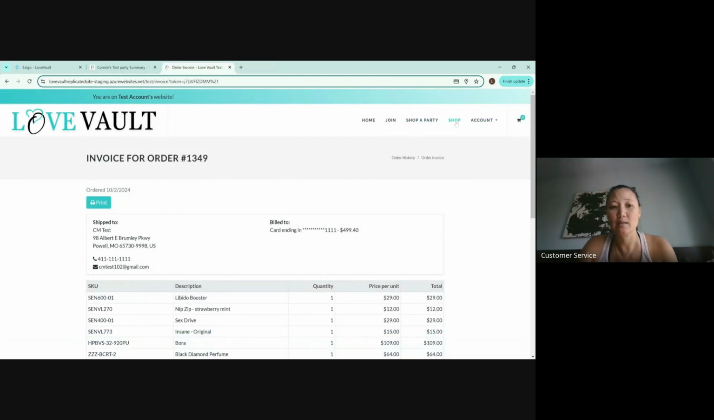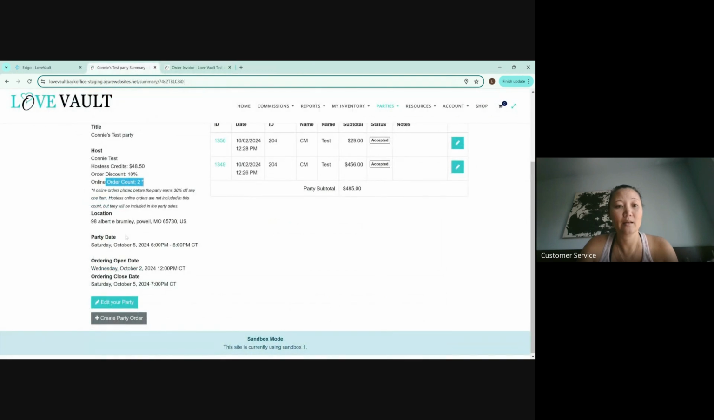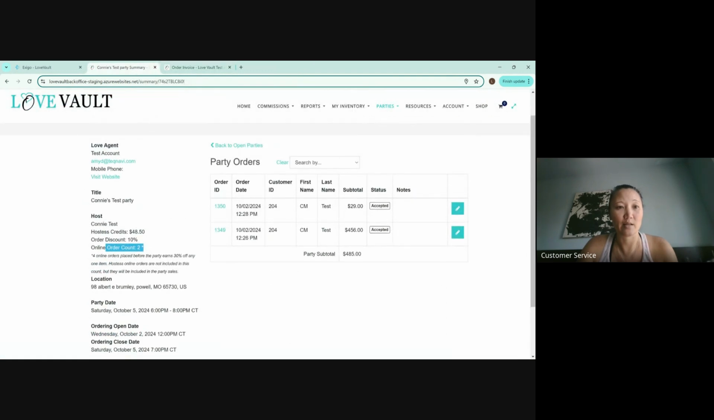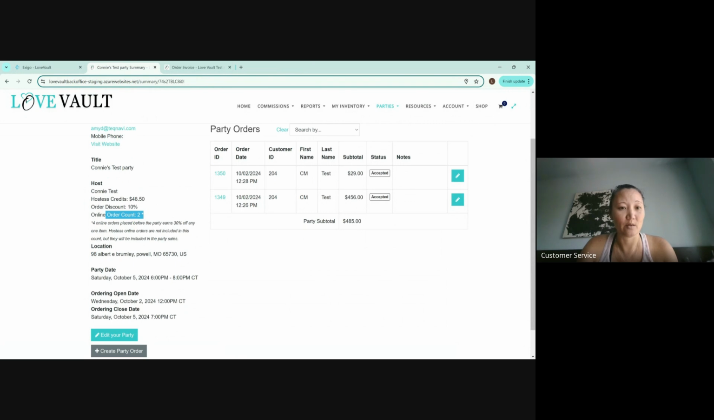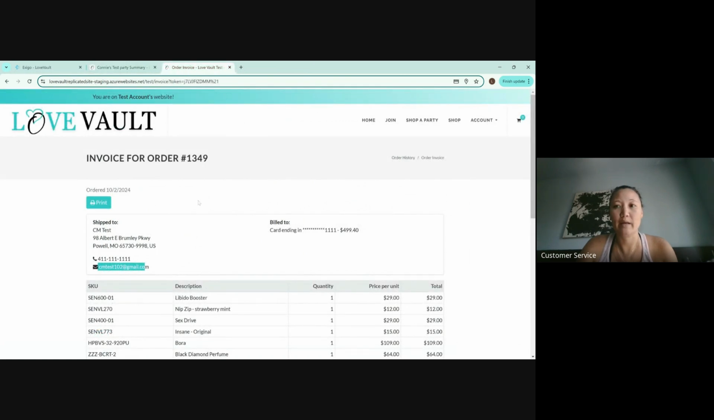We're going to make it to the CM test account, because remember, this email address is different than the hostess's email address. Okay, so it's not showing up on here because remember that was the CM test 10.2, right? So let's just go ahead and create 4 so that way I can show you. Let's go back to Shop a Party because now we're on the test account's replicated website.